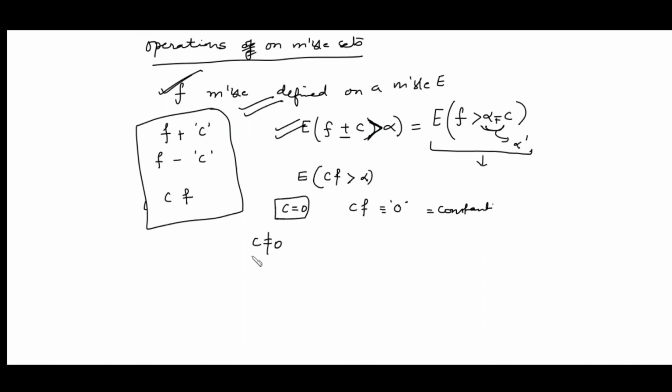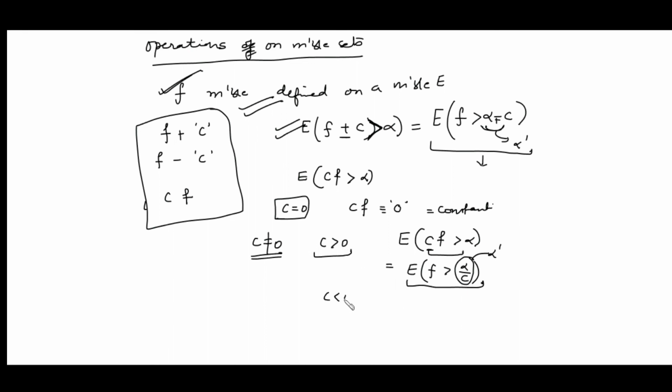Now assume c to be non-zero, and c strictly greater than 0. The set containing all those points where cf is strictly greater than alpha, since c is a strictly positive number, we can divide by it. The inequality remains the same because c is positive. Now you can put this to be another alpha dash, and this set is measurable. Why? Because f is measurable, this is given to us. So this set is measurable, which implies c times f is also measurable, where c is strictly greater than 0.